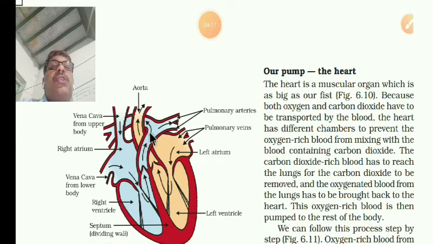So it goes to the heart two times. That's why we say double circulation. Double circulation. See, dear students, remember the parts of the heart also.